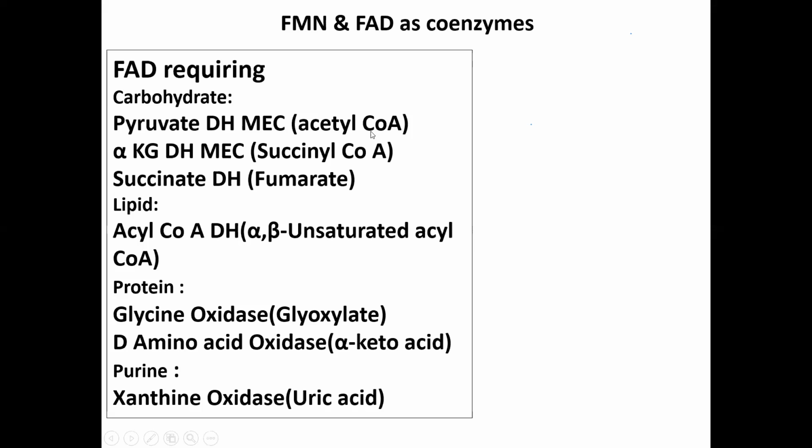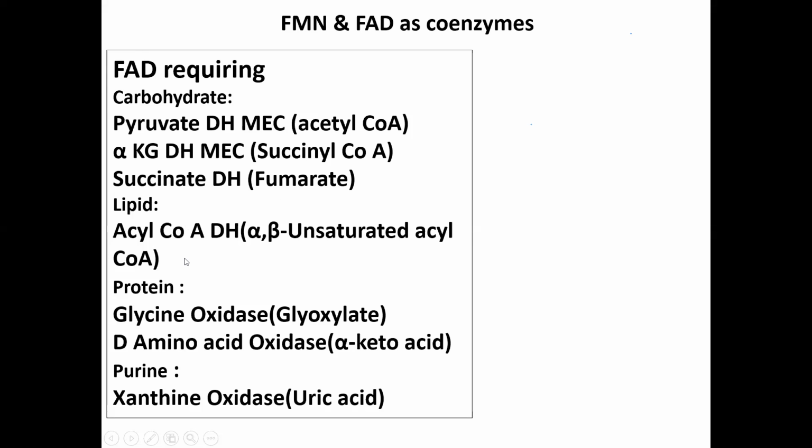Then next is alpha ketoglutarate dehydrogenase, again a reaction of the TCA cycle, which we also saw in thiamine. Again, it's a multi-enzyme complex, and here FAD also acts as a coenzyme. Succinate dehydrogenase, again an enzyme of the TCA cycle, converts succinate into fumarate. It needs FAD as a coenzyme.